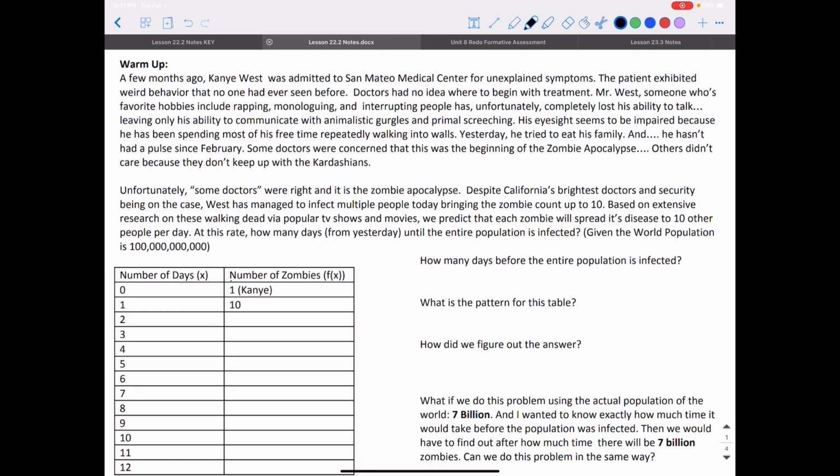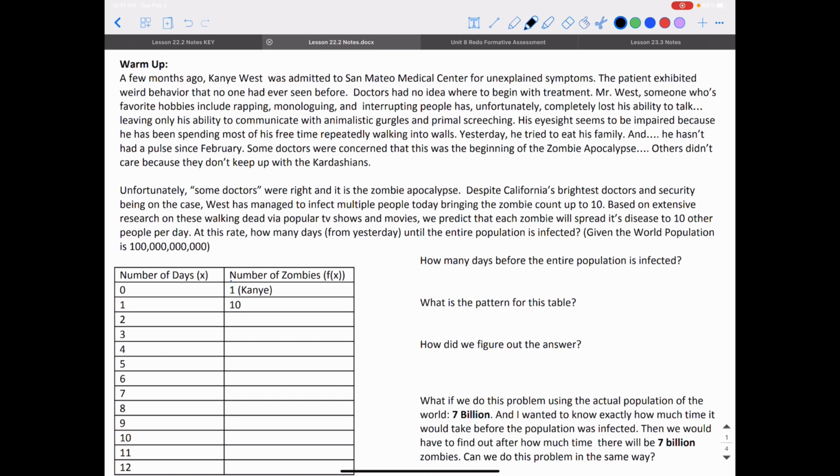Some doctors were concerned that this was the beginning of the zombie apocalypse. Others didn't care because they don't keep up with the Kardashians. Unfortunately, some doctors were right, and it is the zombie apocalypse. Despite California's best doctors and security being on the case, West has managed to infect multiple people today, bringing the zombie count up to 10.